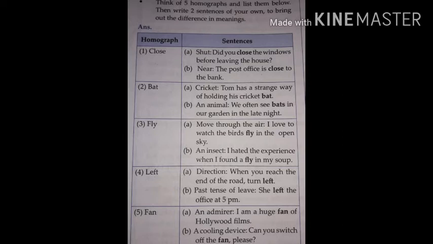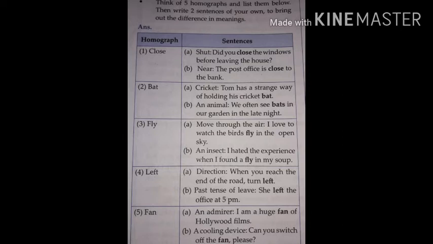Next word, left. The word left has 2 meanings. First meaning, direction. Second meaning, past tense of leave. Examples are here. Direction. When you reach the end of the road, turn left. Second meaning, past tense of leave. Example, she left the office at 5 p.m.